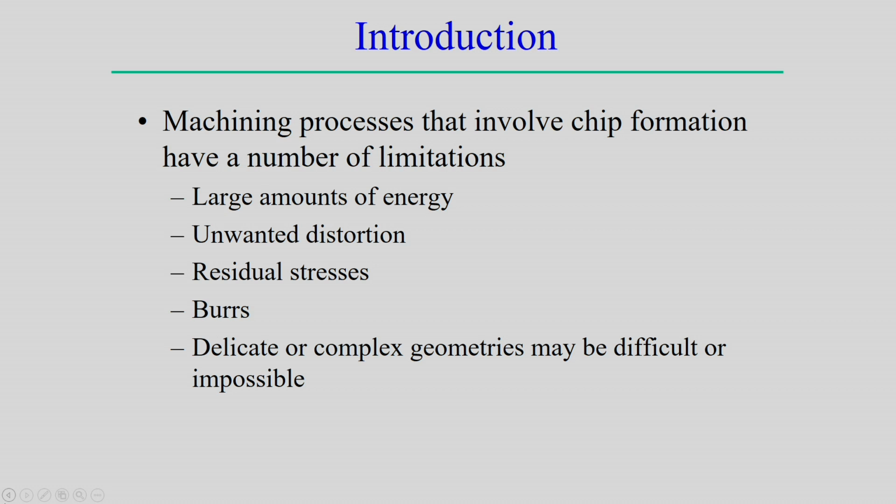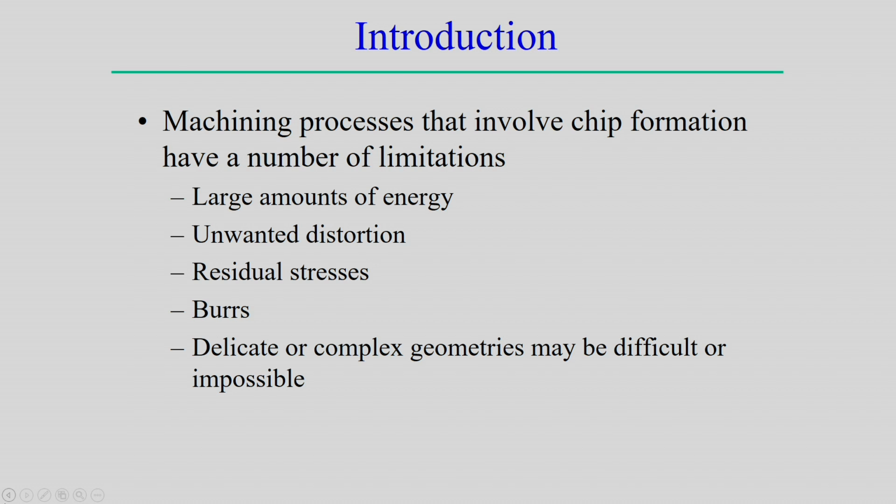In conventional machining there is chip formation, and a limitation is the large amount of energy required. We can expect unwanted distortion because of large heat generation, which may be suppressed to a certain extent by using cutting fluid, but not by much.